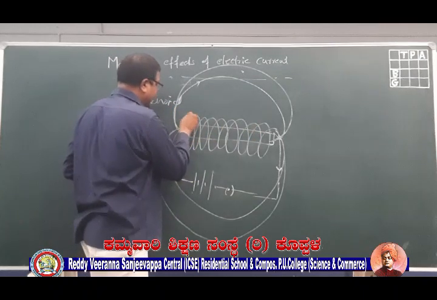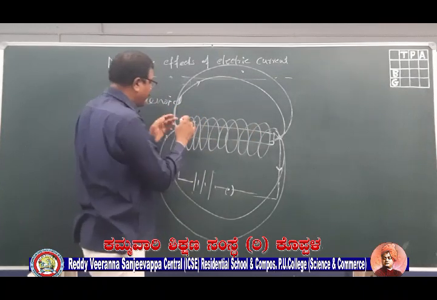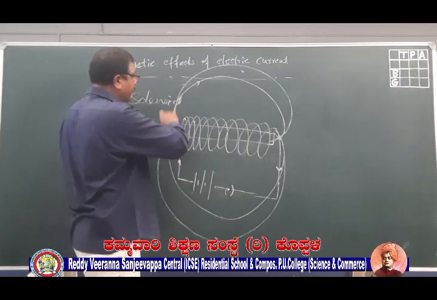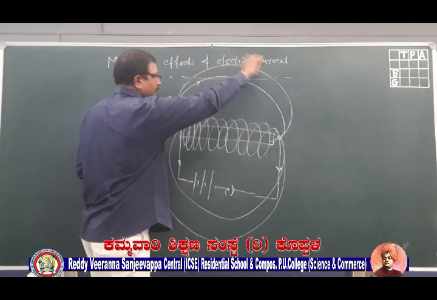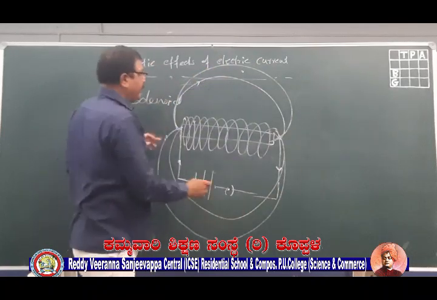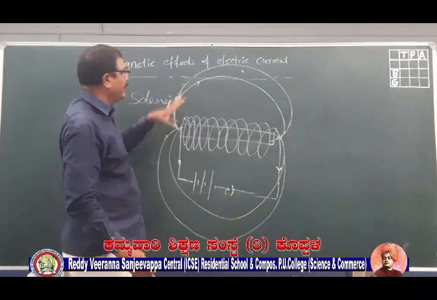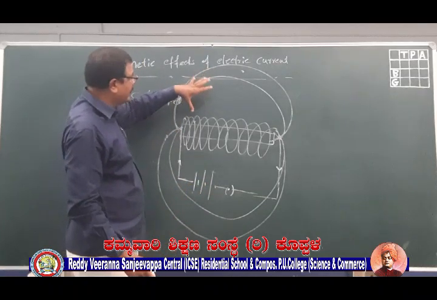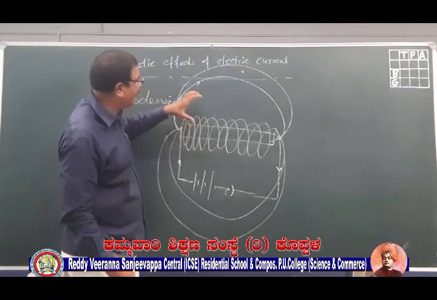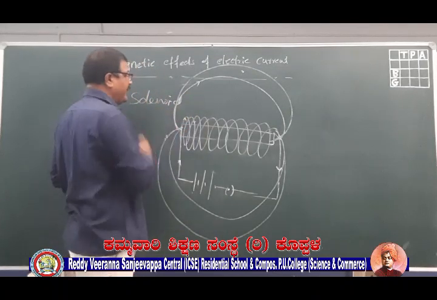As the current is passing through the loop here, a magnetic field will be produced around it. The space around that solenoid will have that magnetic field, the space under which the influence of the current carrying solenoid can be felt. We call it the magnetic field of the solenoid.